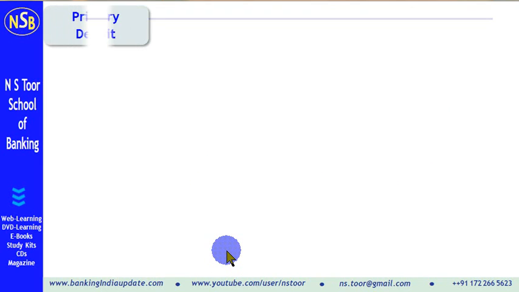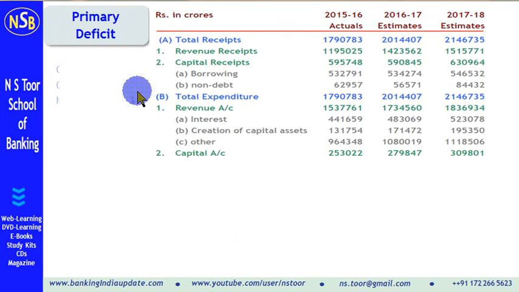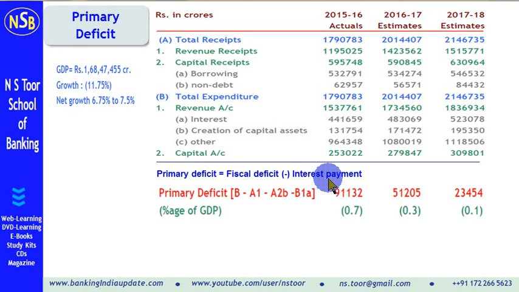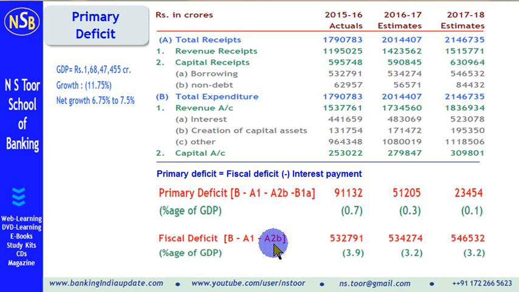Closely related concept with fiscal deficit is primary deficit. What is primary deficit and how it is calculated? So we have the same information. Primary deficit is calculated as fiscal deficit minus interest payment. So out of amount of fiscal deficit, if we reduce the amount of interest payment, then we get the primary deficit amount.